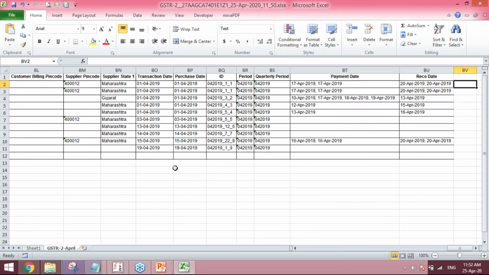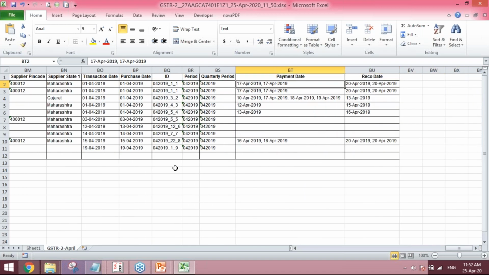And the best part is that we have given a payment date. Suppose my invoice was of 1st April and I have paid that client on 17th April, partly in installments, or else on 10th April, 17th, 18th, and 19th. This particular payment was reconciled on 20th April in my books of accounts.